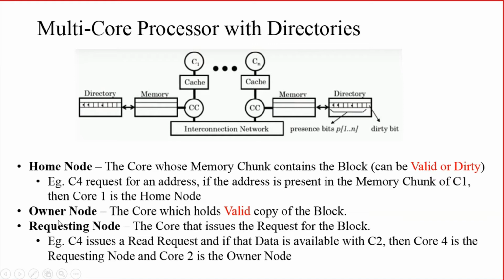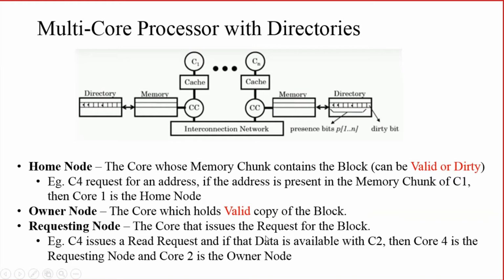But an owner node is a core which holds only the valid copy of the block, which is the actually updated copy of the block. So owner node contains only the valid copy of the block or the actual data of the block. That node is known as owner node. And what do you mean by requesting node? From the name itself you will get the idea. The core that issues the read or write request for the block is known as a requesting node.